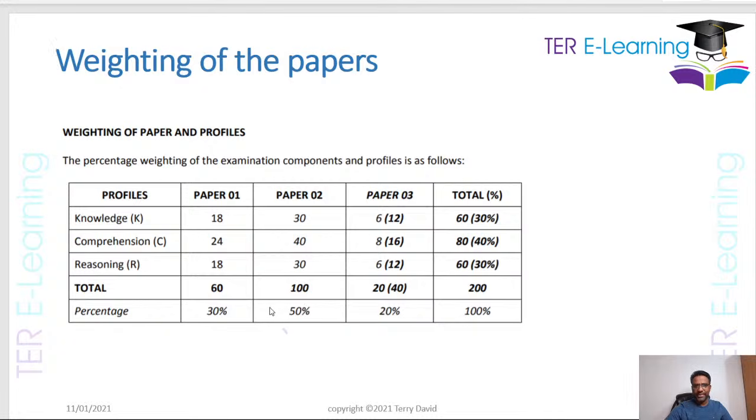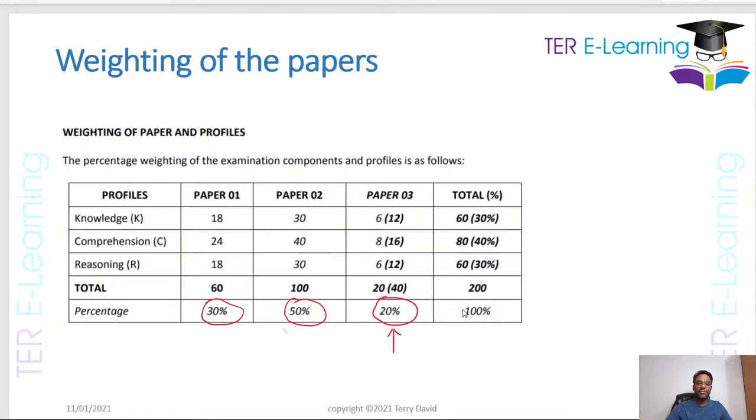Another thing here is the weighting of the papers. Your paper 1, your multiple choice, is worth 30% of your overall grade. In the case of your paper 2, the written paper, it's worth 50%. Now there's also a paper 3. Most students, when they're writing maths in school, have to do an SBA, a school-based assessment. It's something that the teacher in school will give you to do, and then the teacher will mark it and give you a mark.